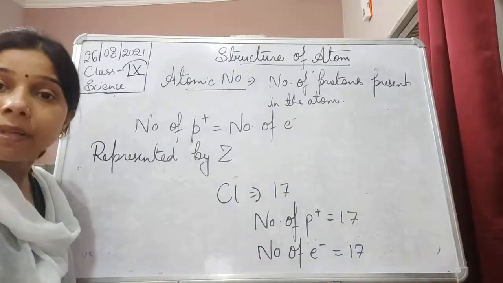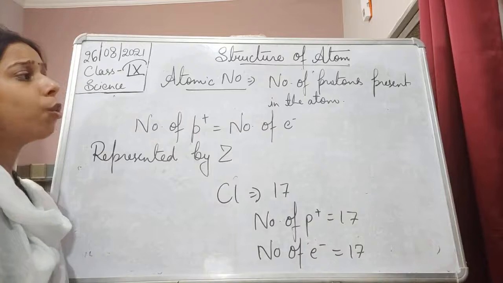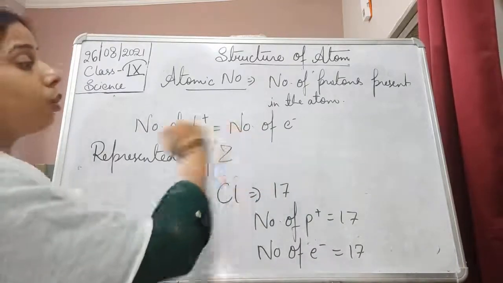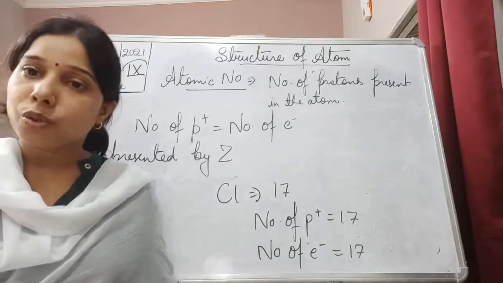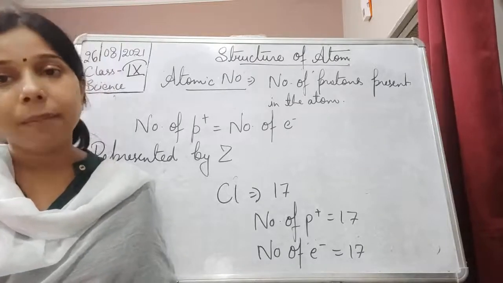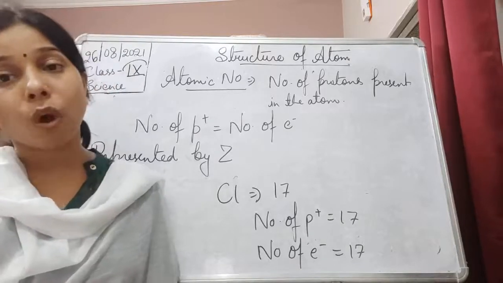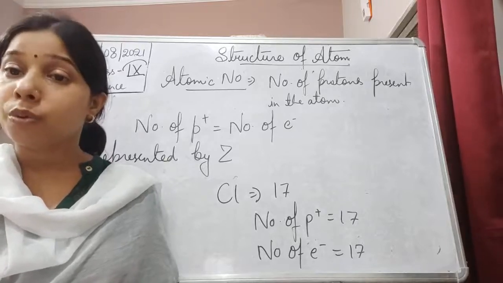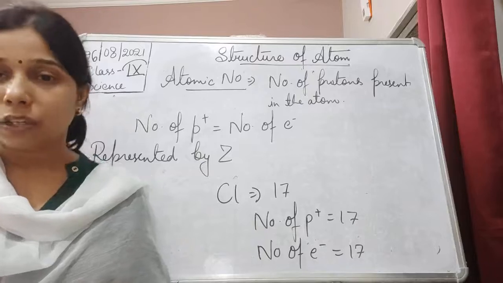So atomic number is nothing but that is equals to number of proton. Here the question arises that why we are not saying that atomic number is equals to number of electron, because the students, you know that electron can be lost or gained by the atom, but protons, it always remains fixed, it always remains same. That is why atomic number is equals to number of proton rather than number of electron.